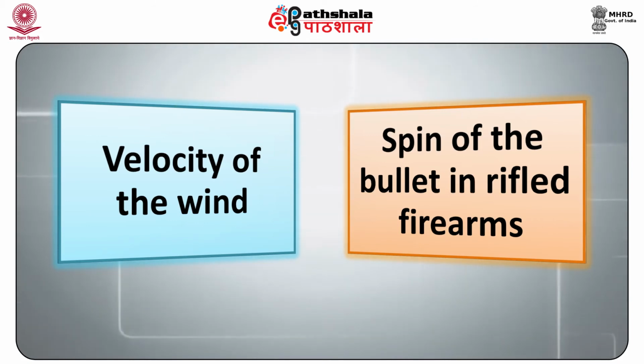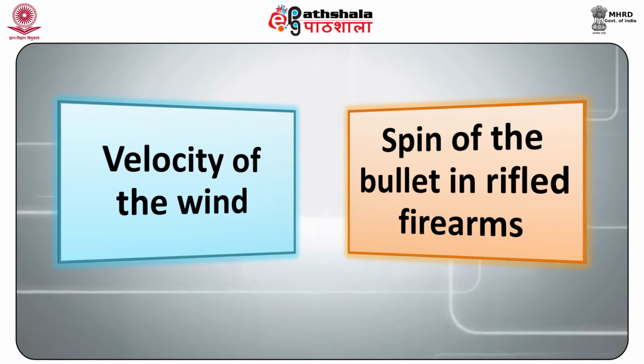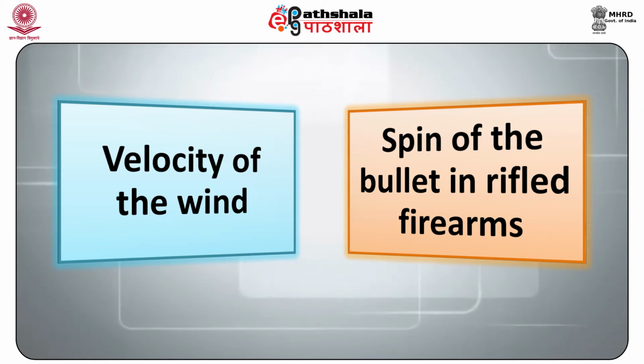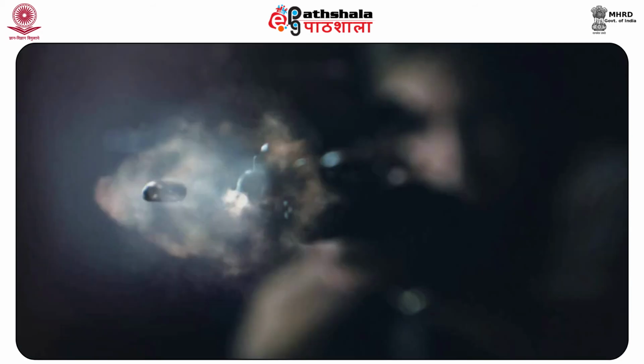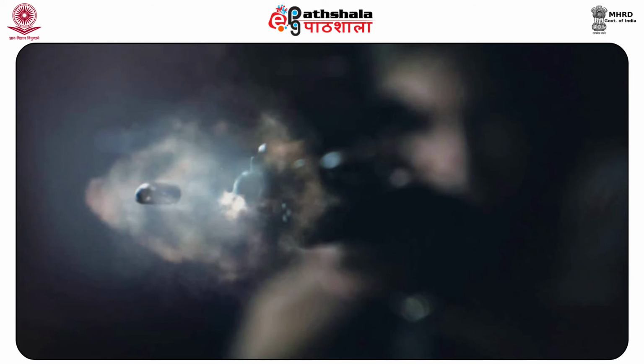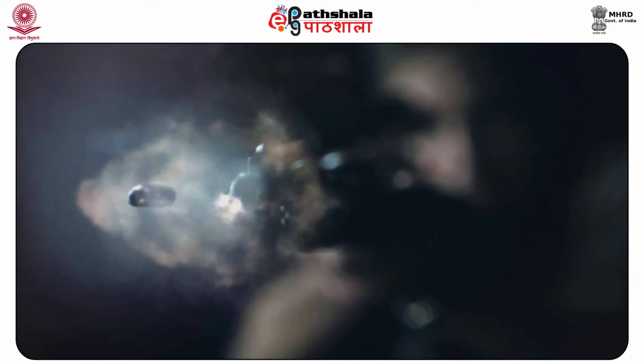Number one, velocity of the wind. Number two, spin of the bullet in rifled firearms. So far as the velocity of the wind is concerned, it will make the bullet drift to the left when blowing from the right of the bullet to its left.